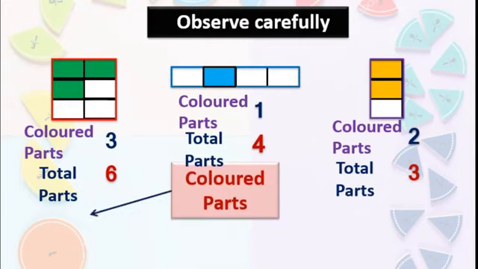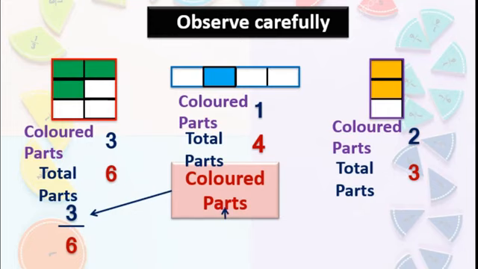Always remember that the colored part number we will write up, and in the denominator we write the total parts. See, out of 6 parts, 3 are colored. Got this, students? Always remember this. Total parts we always write below the line. Okay. See, the second one. Can you tell me the answer here?